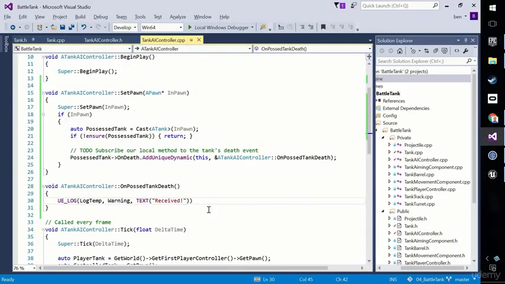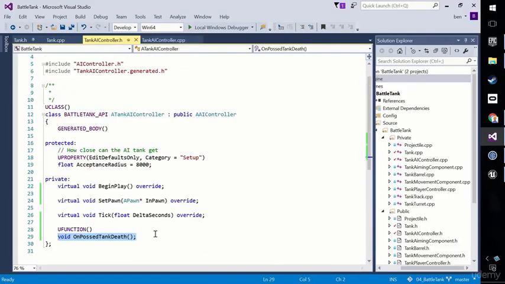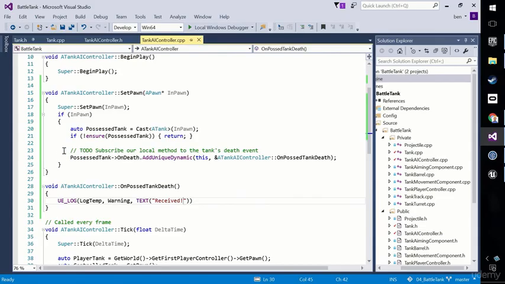I'll get it compiling. Remind you while we're compiling of what we've done. We've made an OnPossessedTankDeath UFUNCTION method here. We've done our subscription, so I can get rid of the to-do here, where we tell the PossessedTank where to go to handle the death event, and then we're just logging to say received.